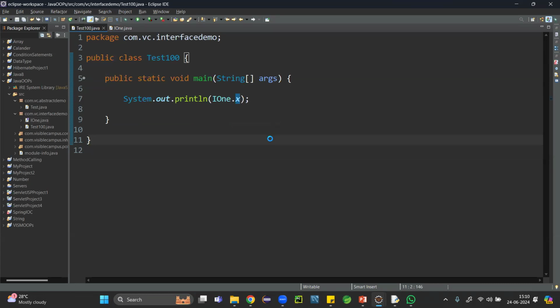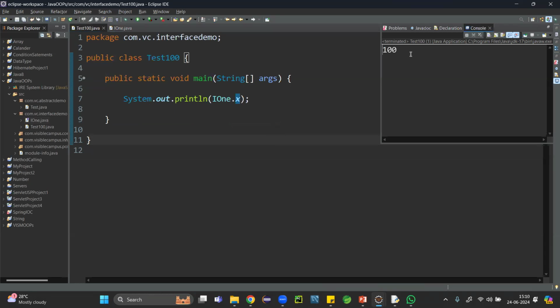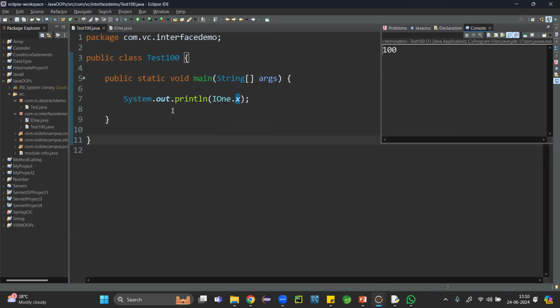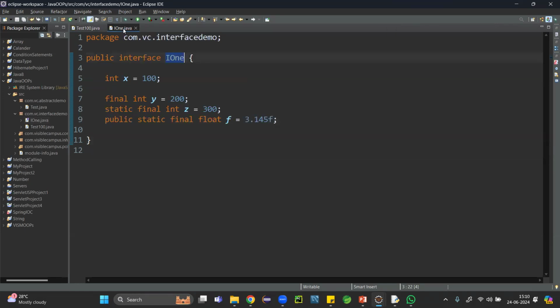If you want, I'll execute with Ctrl F11. You can see the x value is the output. We are accessing, not modifying. Am I going fast? Are you getting me? So an interface will have final variables and abstract methods. So far we are only discussing the final variables. Even though we write it this way, the compiler will add public static final to each and every variable of the interface.